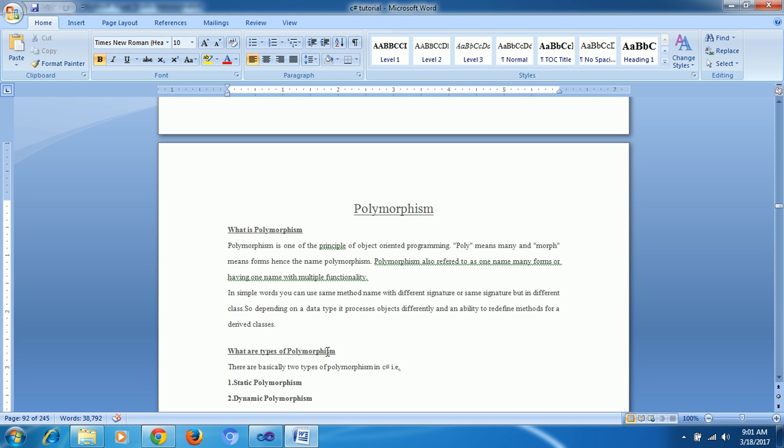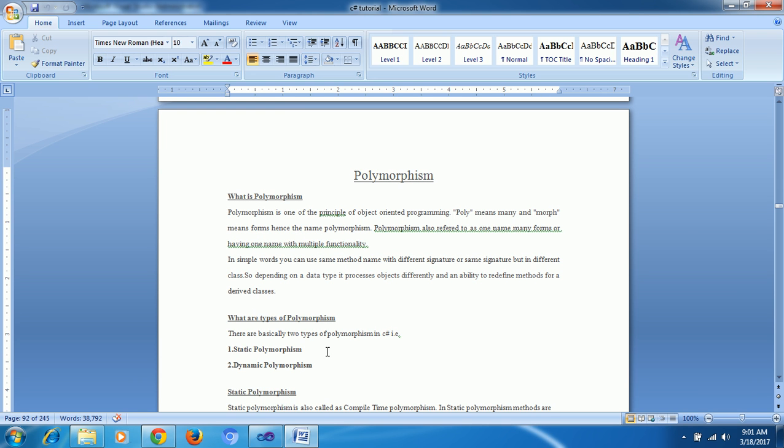That's the polymorphism. Actually polymorphism has two types: one is compile time and the other is runtime. This we can call by different names. Compile time means static and runtime means dynamic.